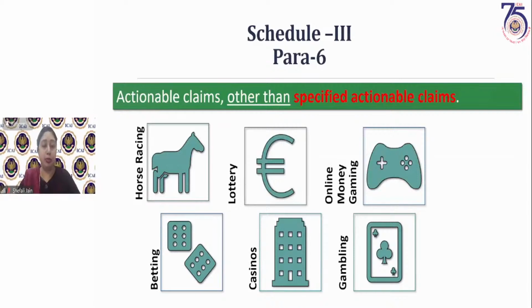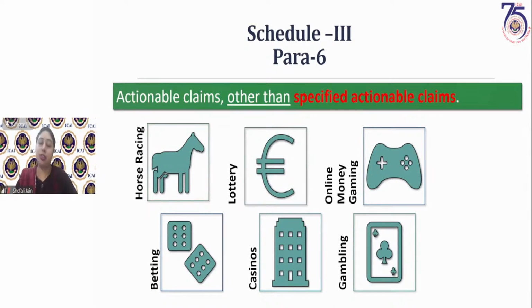These are actionable claims. Now they are considered because it is not so that if one act is saying something, they had to take the same definition. Then they would not have defined it at all under the GST law. They want to include it under the purview of the GST, or under the purview of supply. That is why these actionable claims have been introduced. Let me cover Schedule 3 Para 6, then you will be more clear with this, Nagarjun.